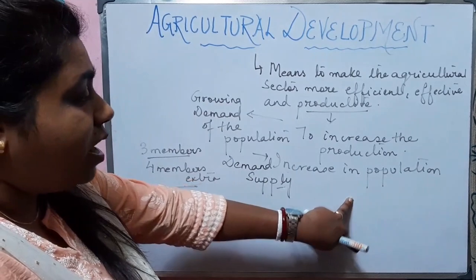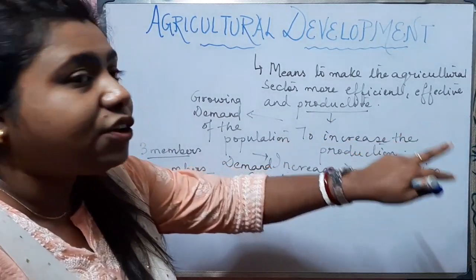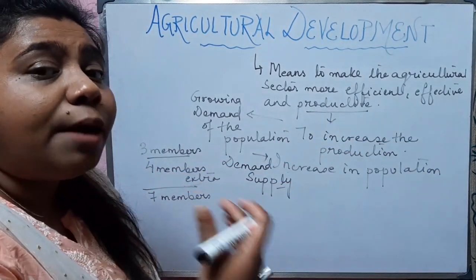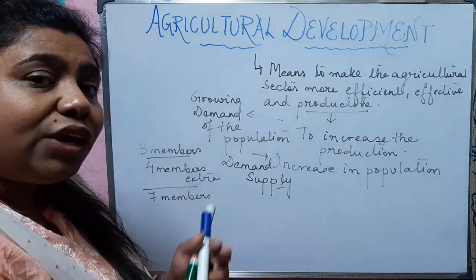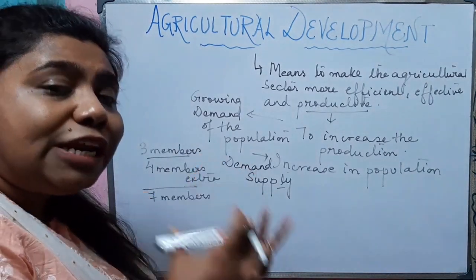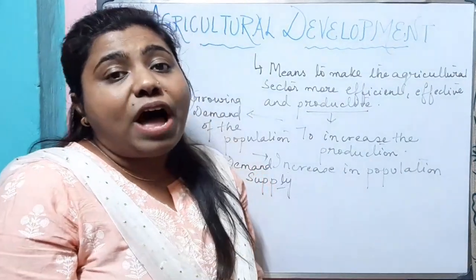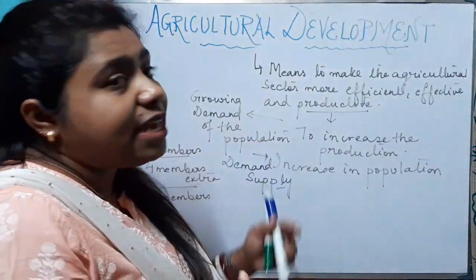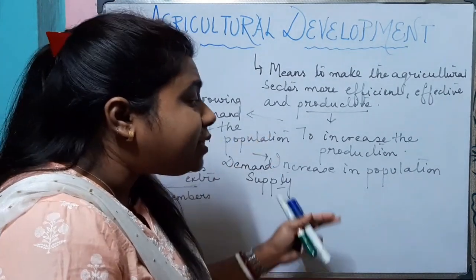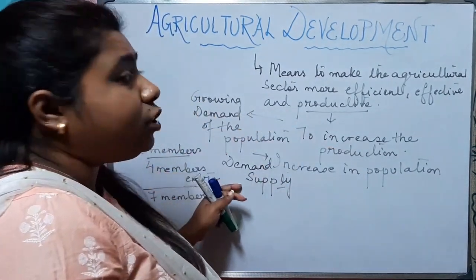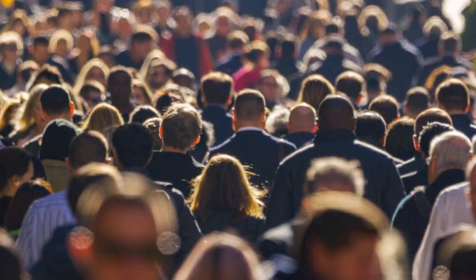The same happens here. As the population is increasing, that means the numbers are increasing. So with the increasing number, we also need to increase the production so that we can provide food to the increasing population. With the increase in population, the demand for the product is increasing.